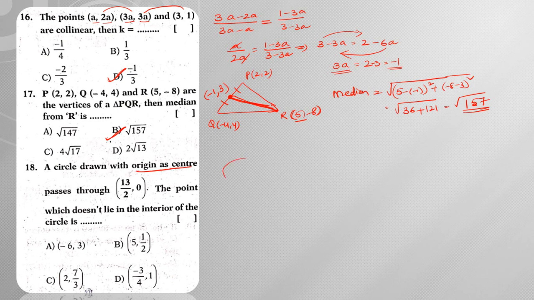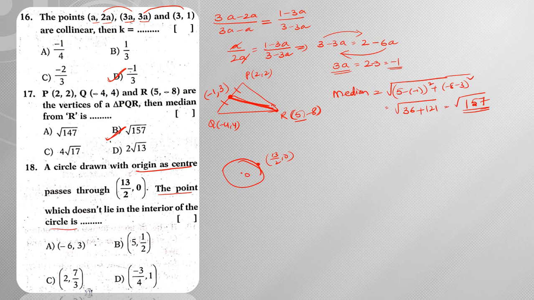Next, a circle drawn with origin as center and passes through 13 by 2 comma 0. Suppose this point is 13 by 2 comma 0. Then what is he asking? The point which does not lie in the interior of the circle.